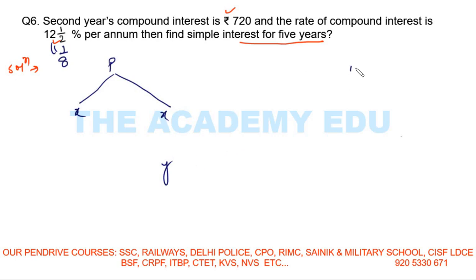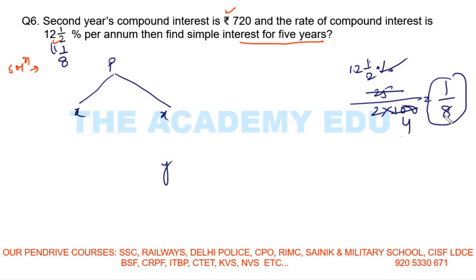Okay, I am telling you how to open it if you don't know. 12.5, 12 times 2 is 24, this is multiply and this is added. 12 times 2 is 24 plus 1, 25 upon 2. And if you remove the percentage, you will get 100 here. So 25 times 4, you will get 1/8, right? You came to know how we solve it if some fraction is not given, how to come to the ratio 1/8, right? How to open the percentage and change it into a fraction. Now do your work.